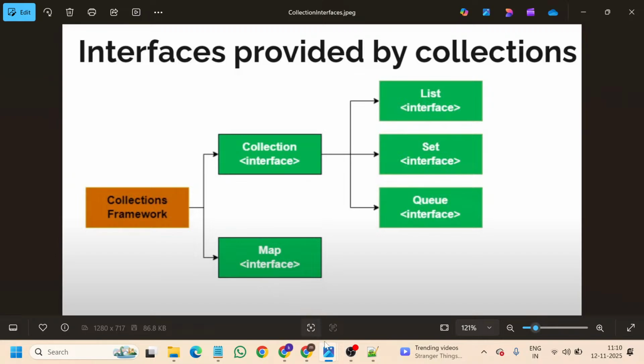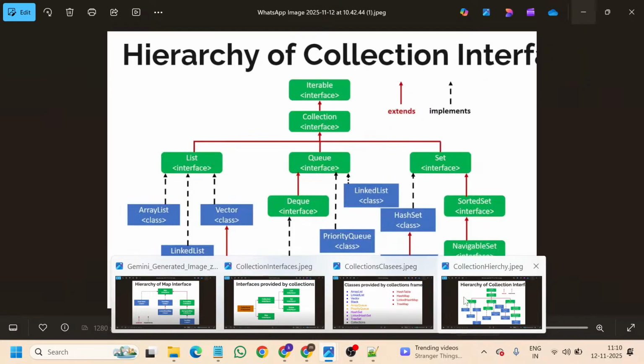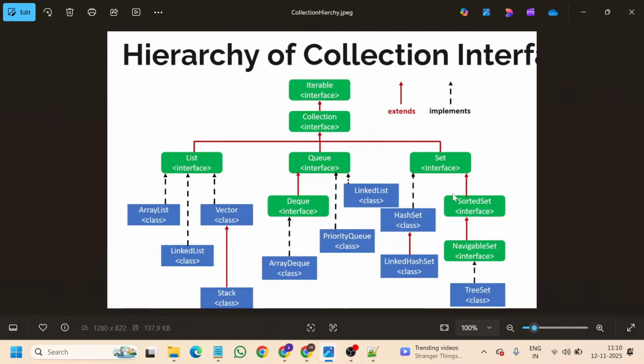So now let us decode the hierarchy of the collection interface. Please don't get confused by the structure that I am showing here. First of all, the red arrows represent the extends keyword. You are all aware of the extends keyword in the inheritance concept: it is a relationship between a class and a class.